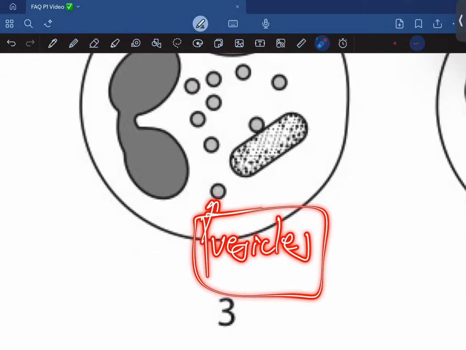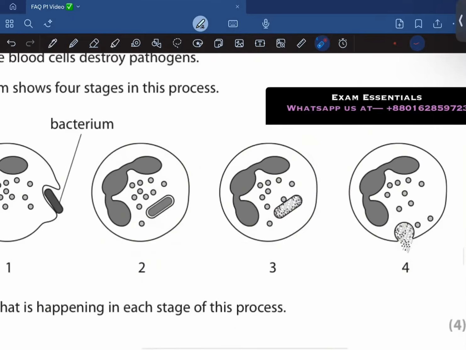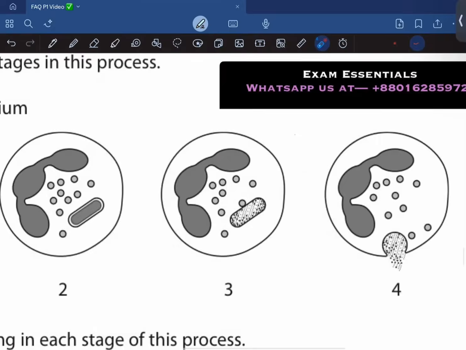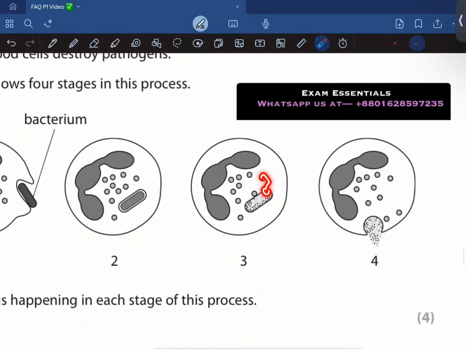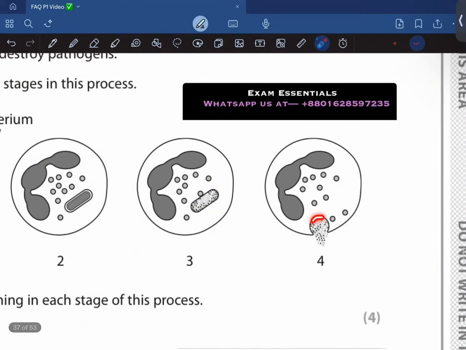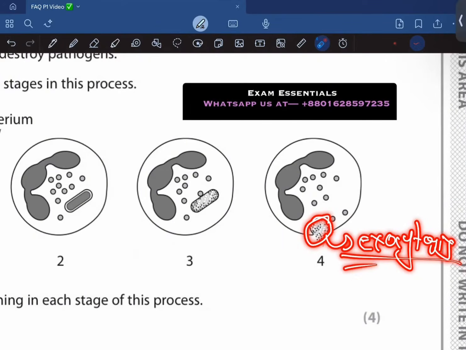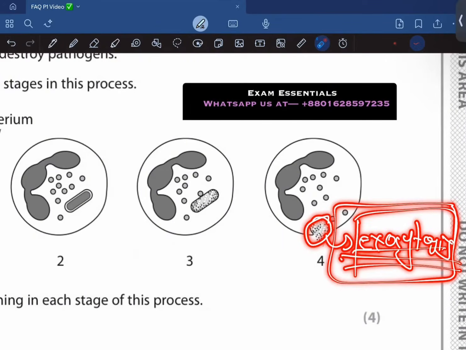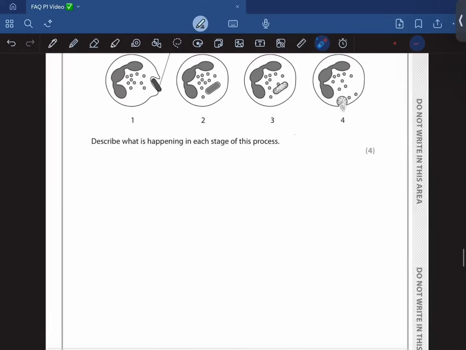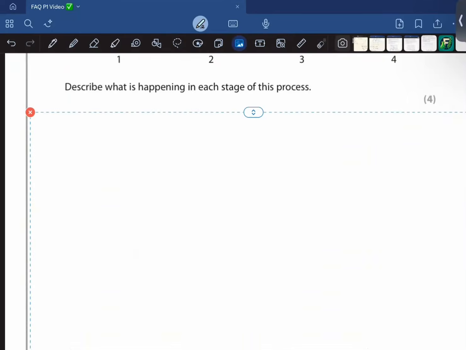So in biology, whenever you have these membrane bags, this is what we refer to as vesicles. For your level, you could say that the digestive enzymes in the vesicles are fusing with the bacterium and destroying it. And once it is destroyed, it is removed from the cell by the process of exocytosis. So whenever you remove something from the inside of the cell, it is what we refer to as exocytosis. So that's what I've written over here. Let's just take a look at it.